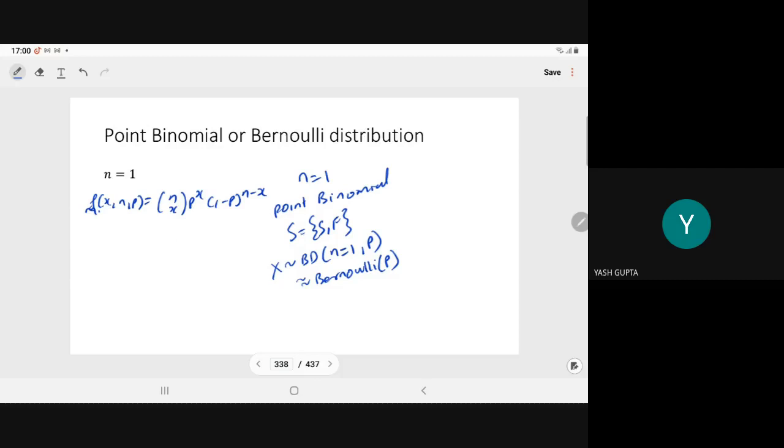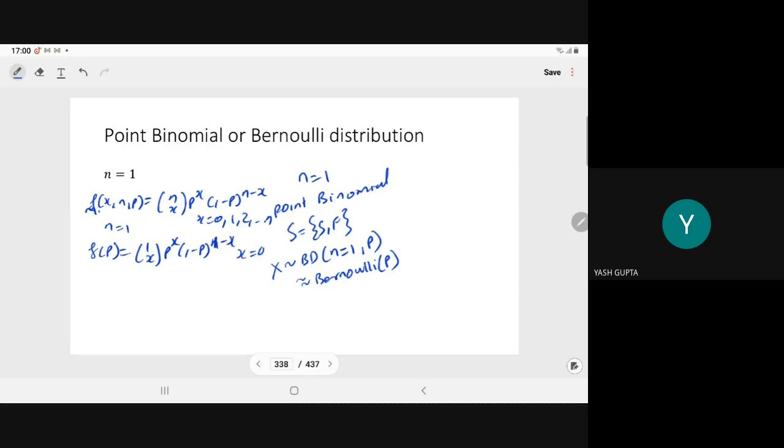Now if I say n is equal to 1, and here x is equal to 0, 1, 2 up to n. So if I say n is equal to 1, what will it become? f(x; p) equals 1Cx p to power x (1 minus p) to power 1 minus x.